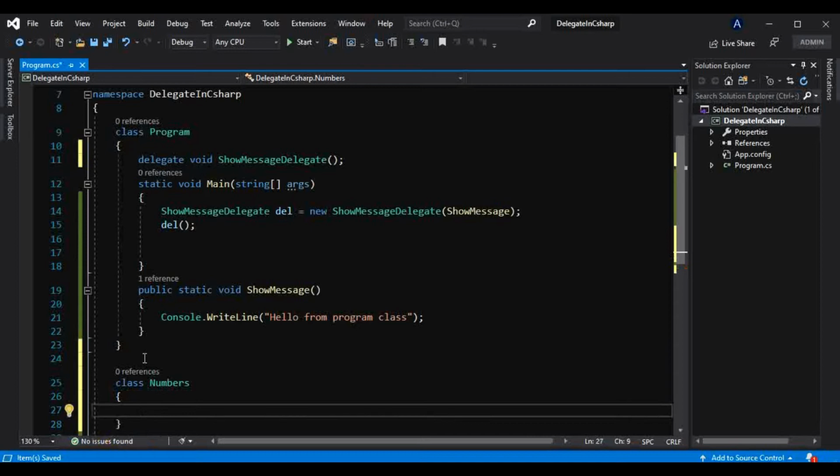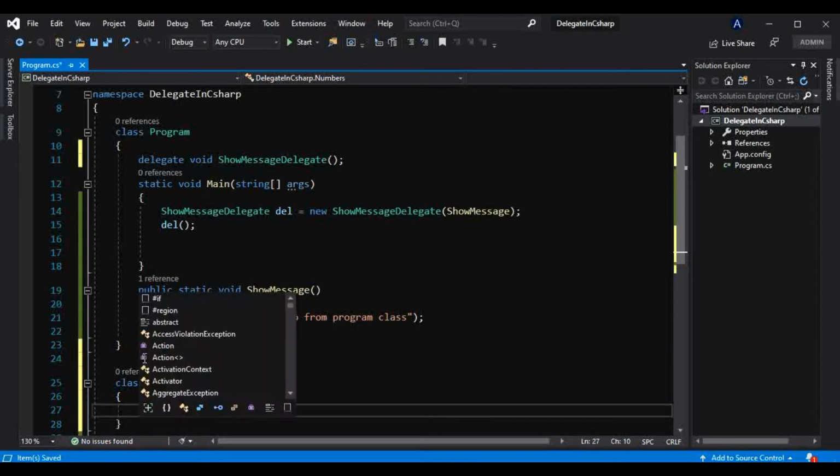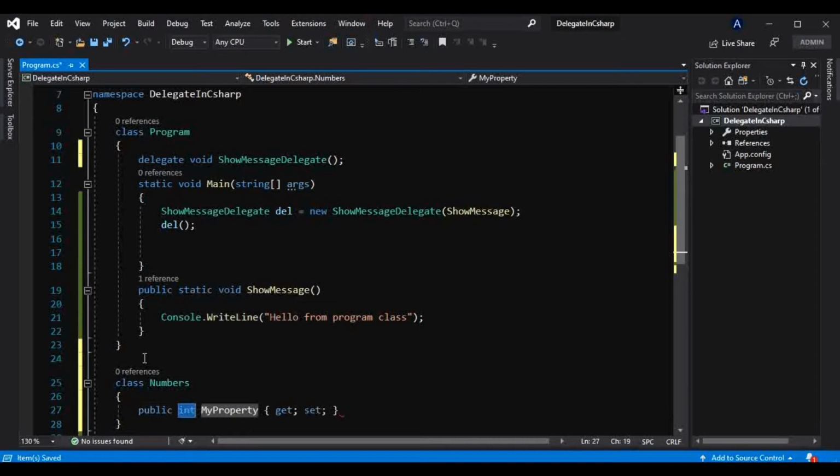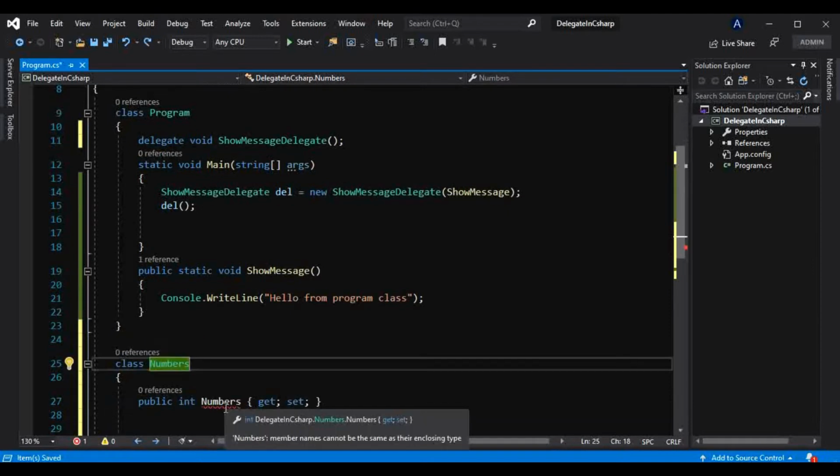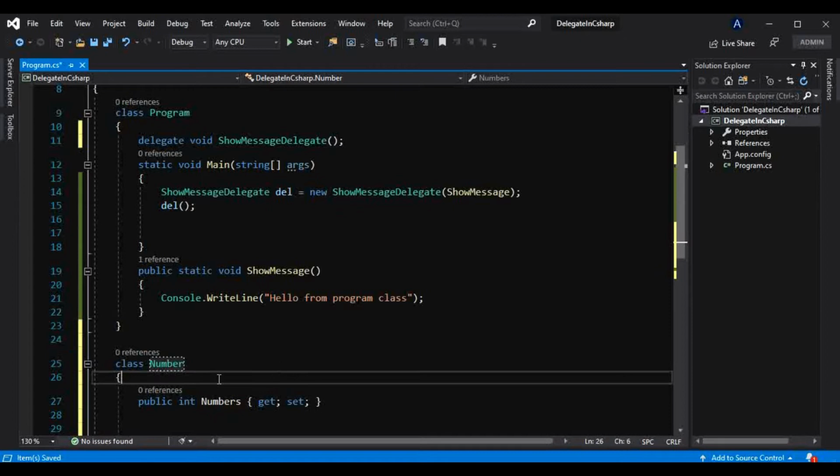Okay, and let's just have one property here, which will be of type int, and the property name will be numbers only. Okay, so a member cannot have the same name as its class name, or maybe type name. So I will change that here only. I will make the class name Number only.